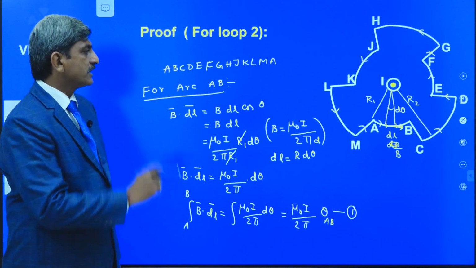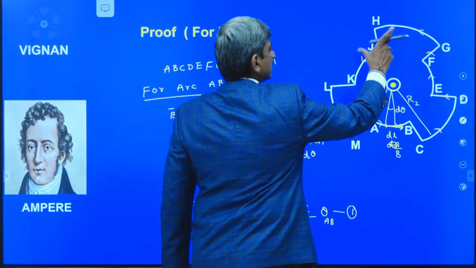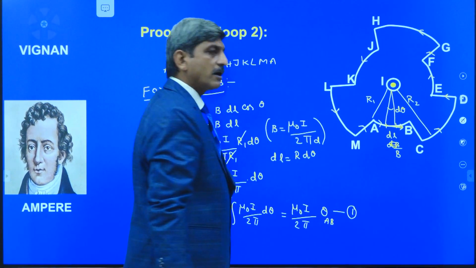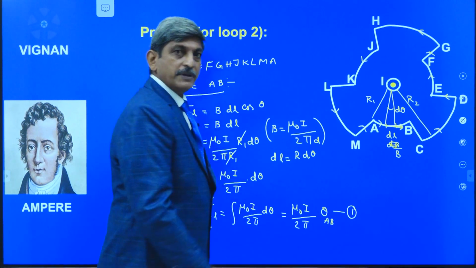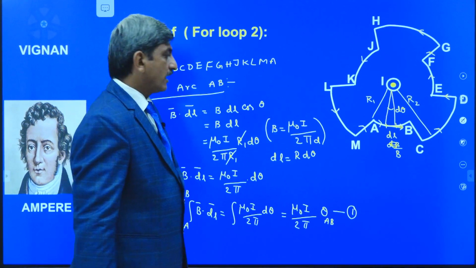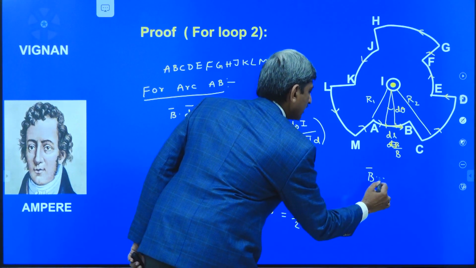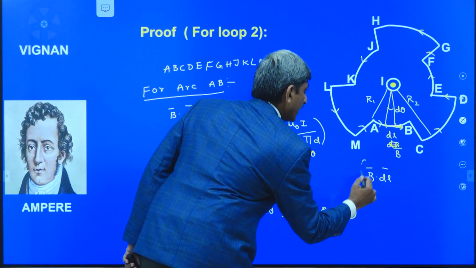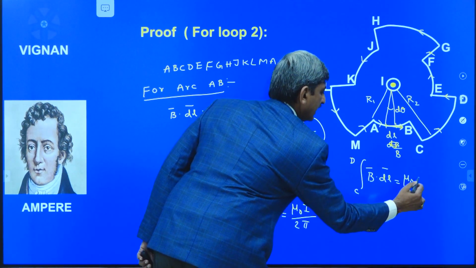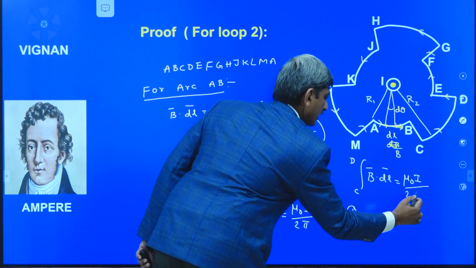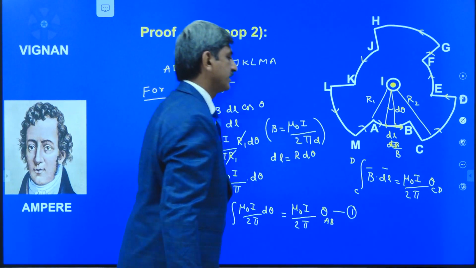By using the same procedure for the CD arc, for the EF arc, for the GH arc, for the JK arc, for the LM arc also, we can determine the B bar dot dl bar value over the arc. So B bar dot dl bar for arc CD is given by mu naught I divided by 2 pi theta CD.